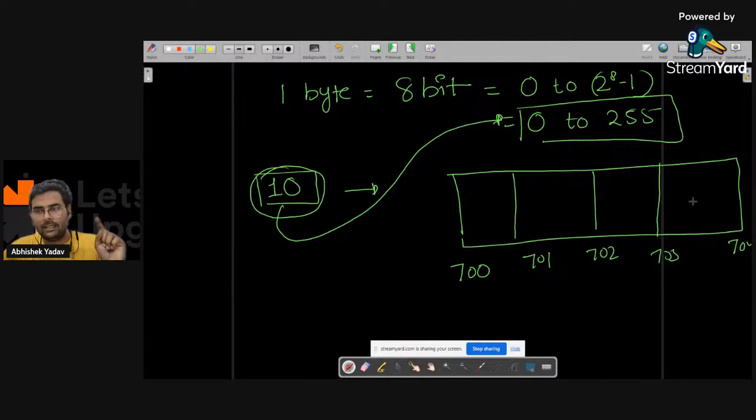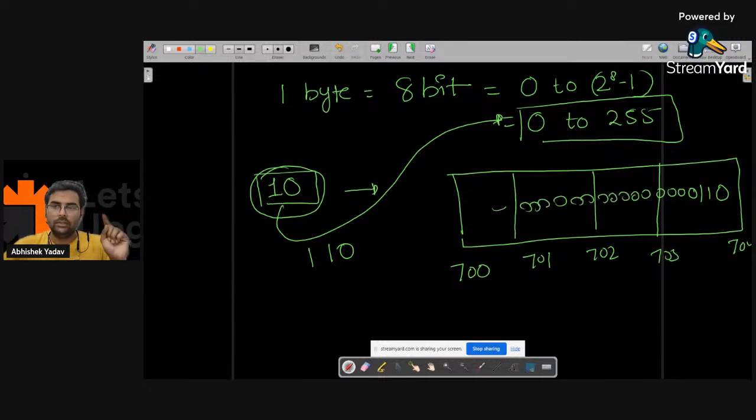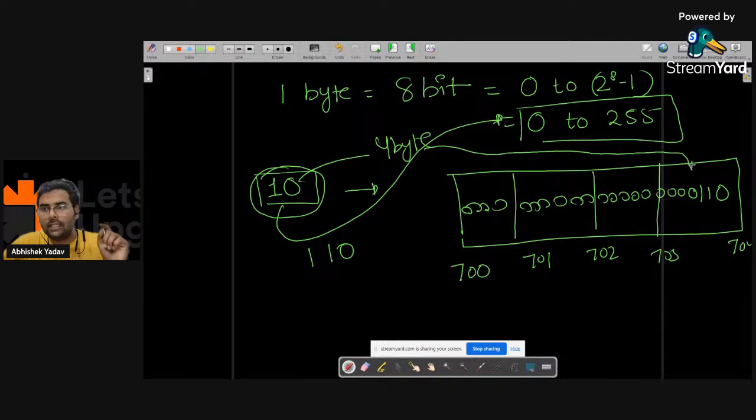Let's assume the binary format of 10 is 110. So here 110 will get stored and the remaining places will be filled with 000. It will occupy 4 bytes behind the scene, but the information of 10 is stored in 1 byte and the remaining bytes will be filled with 000.